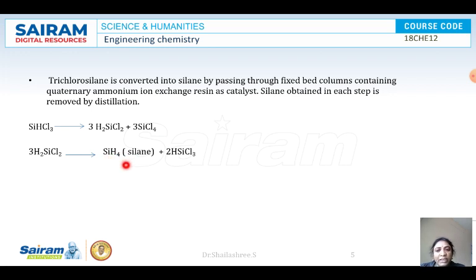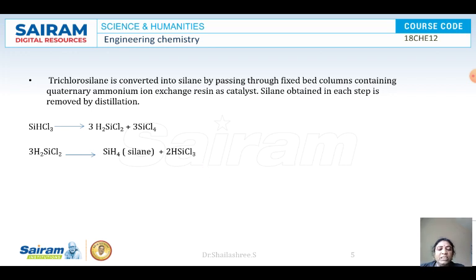I told you, once again I am telling, it is difficult to get silane in one step. Okay, it is a highly difficult reaction. So what are we doing here? We are first synthesizing SiCl4. Afterwards one chlorine will be removed and one hydrogen will be added. Okay, that's all the reaction is. It's very simple if you understand it.